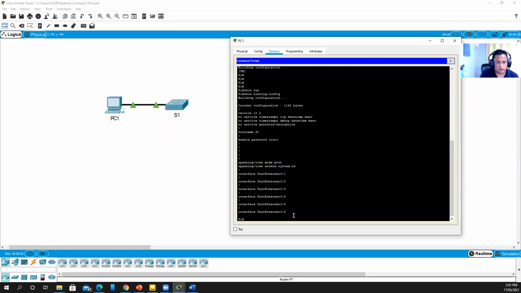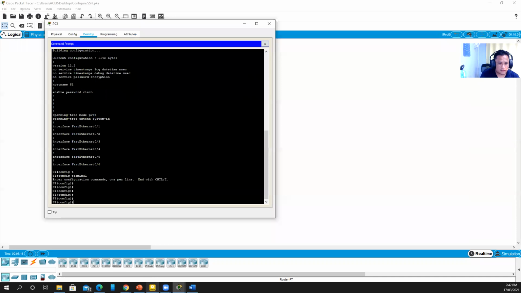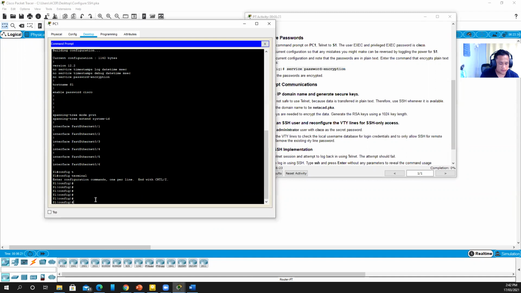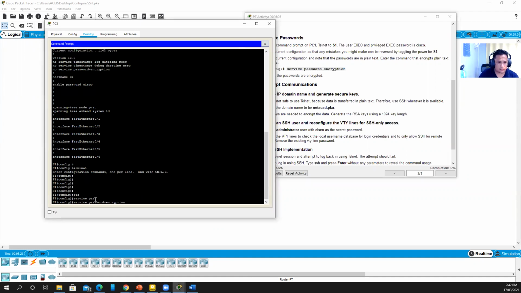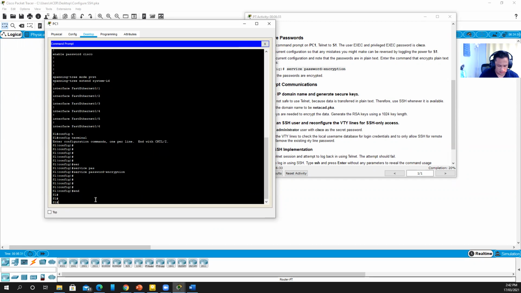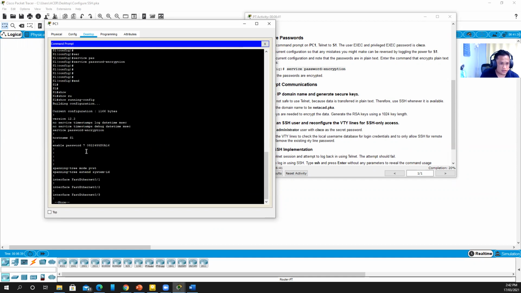So what is the command? Go to global configuration mode, which is config terminal. Then let's input the command, which is service password-encryption. Service password-encryption. So let's try again by typing end, then show running-config. So as you can see, the password is encrypted, but this is on telnet.